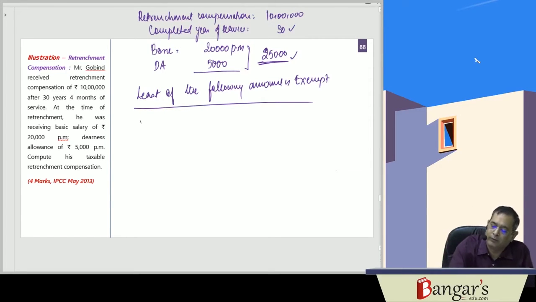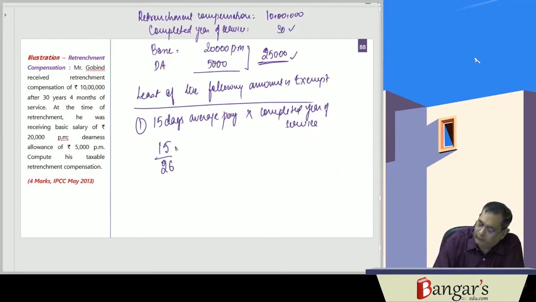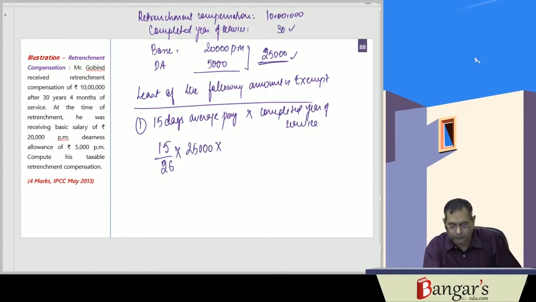Number 1 is 15 days average pay into completed years of service. It is 15 upon 26 into average monthly salary of 25,000 into completed years of service, which is 30.